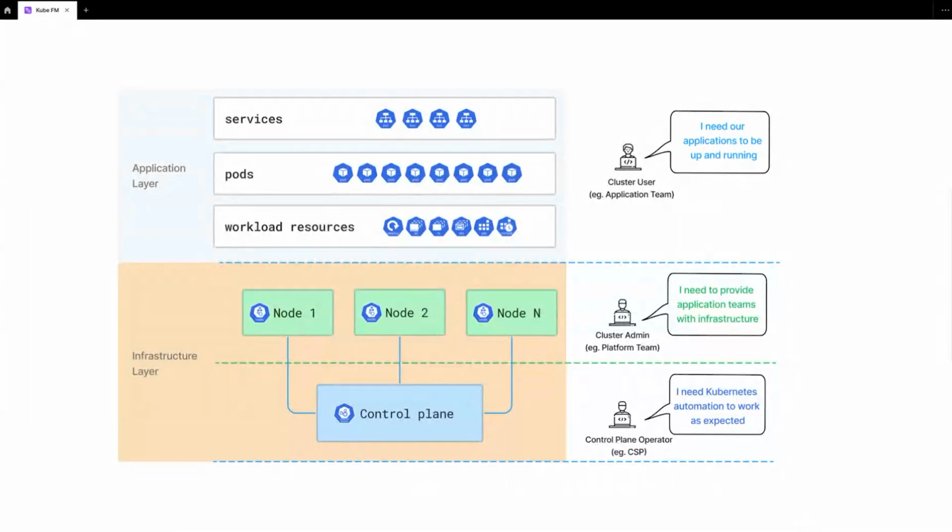I also might want to have some information about what's happening on the application layer itself. So for example, a cluster user A complains to me, and I can see that the node is struggling indeed. But I go and find out that there is another application that is being resource hungry, and I find that it's from cluster user B, and I go and talk to them and understand more why this is